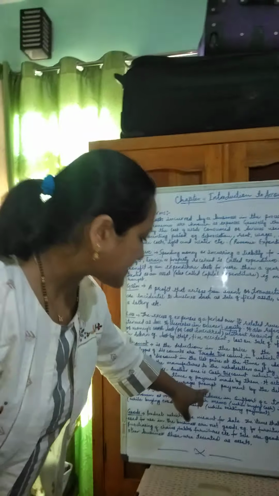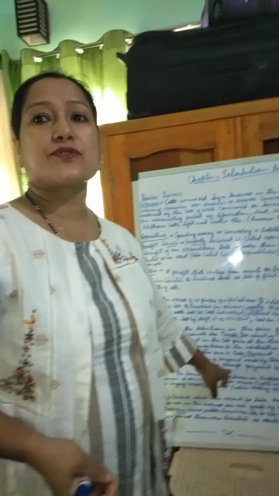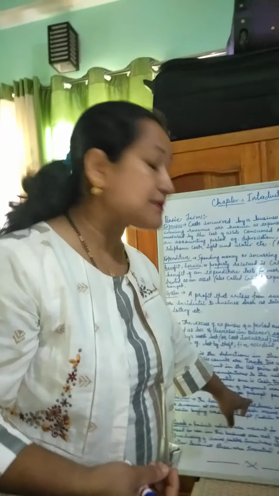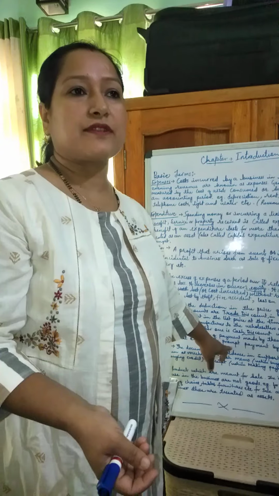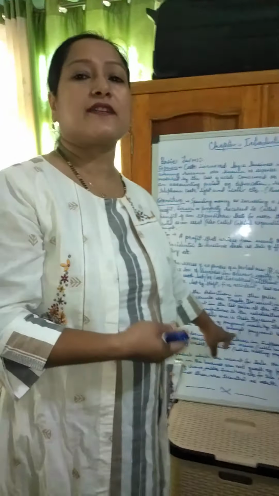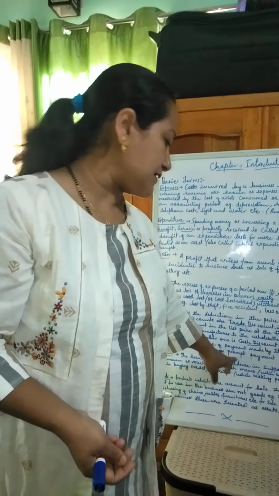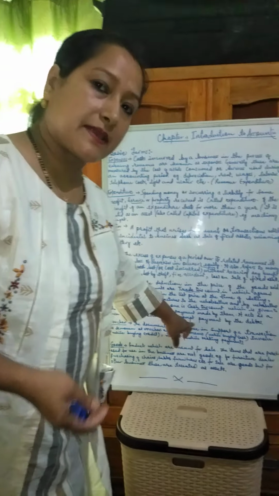Okay, now why is this cash discount applied by the business? Because the business wants to get prompt payment. The business thinks that if I give cash discount at the time of payment, other debtors will also make payment quickly, prompt payment. That is why cash discount is applicable in business.